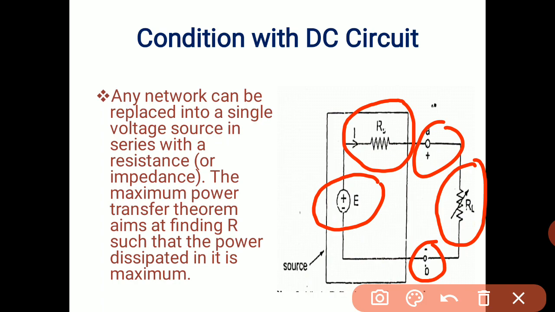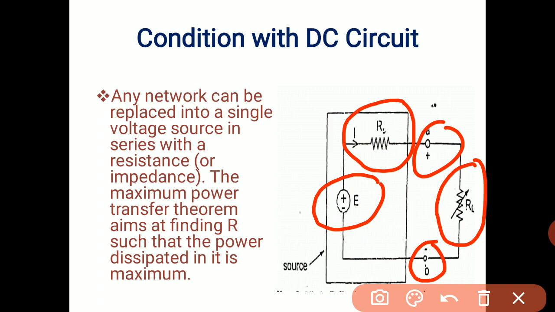So any network can be replaced by a single voltage source in series with a resistance, or we can say impedance Z. The maximum power transfer theorem aims at finding R such that the power dissipated in it is maximum.